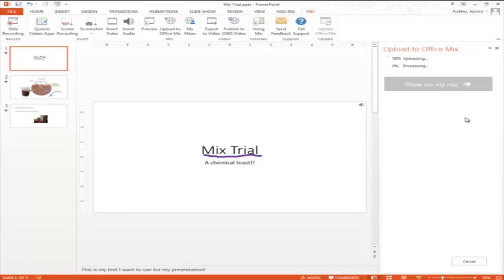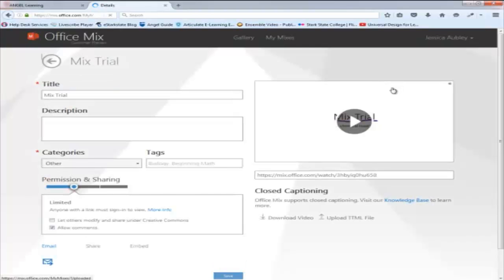Now it's producing my mix. Depending how many slides and how many recordings you have, it could take a while to produce, so be patient with it. And you will see as long as something is continually moving, you're fine. Now click on Show Me My Mix. You're going to see that Microsoft Office Mix opens in another page. If you haven't set up an account with Microsoft Mix, it'll ask you to do that at the beginning. Don't worry, it'll give you that option.